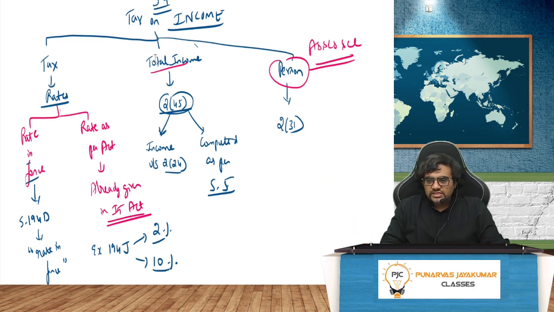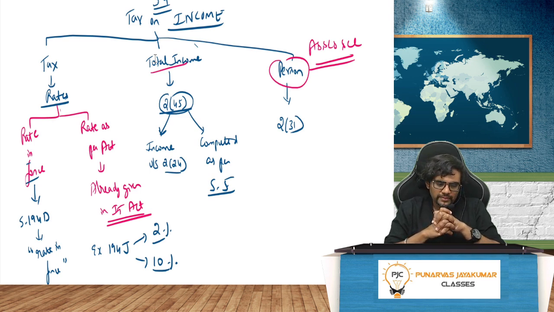So person means assessee. Who is an assessee? We'll see. Section 2 clause 31, I had to read for that. Guys, no need to remember section numbers. Again, let me tell you, it's vast. We cannot sit and remember everything. But during the course of the discussion, we will be repeating certain things and automatically you will remember all the main sections. No need to remember any section number in income tax law.